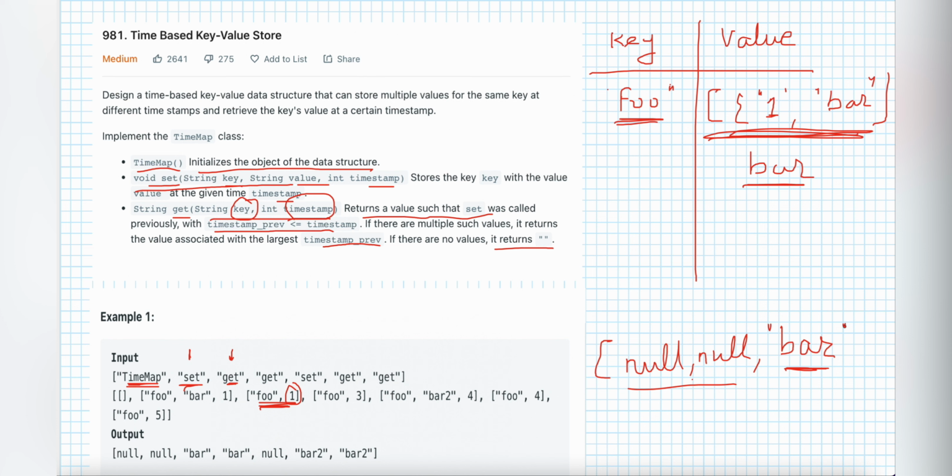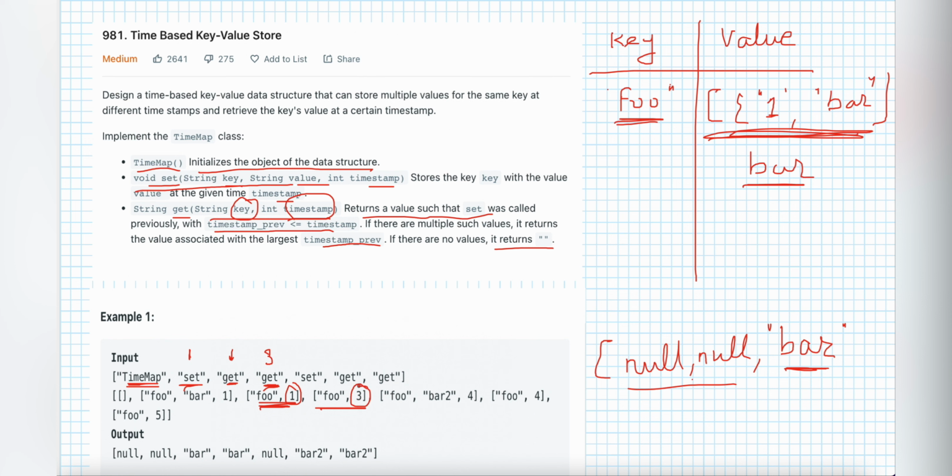Then again they have called the get method. In the get method they are passing foo as the key and 3 as the timestamp. So again we will check, do we have foo? Yes, we have. What is the value for that key by passing this timestamp 3?